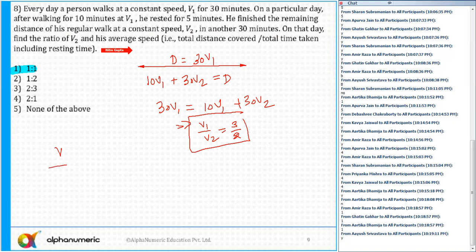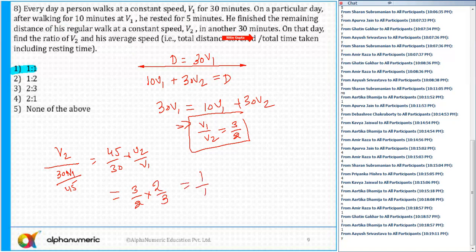So V2, what is the average speed? Average speed is always equal to total distance upon total time. The total distance, as we know, can be taken as anyone, it is 30 V1. And the total time, what is the total time? Remember, 10 minutes, 5 minutes he rested, then another 30 minutes. So 10 plus 5 is 15, 15 plus 30 is 45. So this is equal to 45 by 30 into V2 by V1. So 45 by 30, that is 15 3s, that is 3 by 2, into V2 by V1, that is 2 by 3. That will be equal to 1:1, and that is the answer.